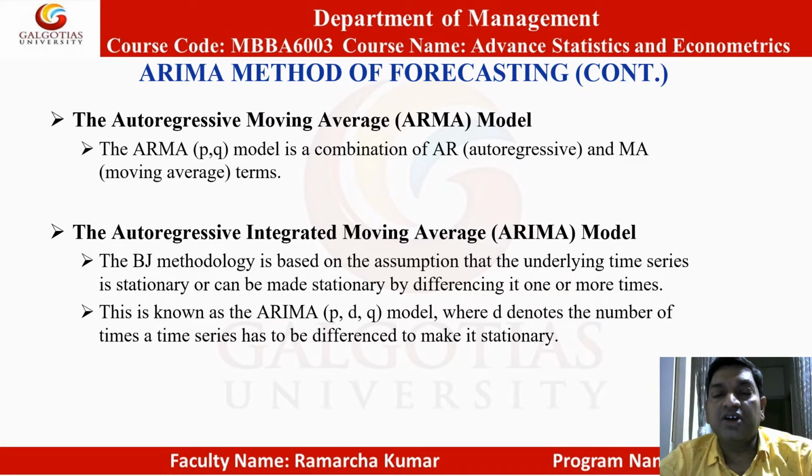So you have a time series which is non-stationary. If you take the first difference and it becomes stationary, then value of d is 1. If you need to take the difference 2 times, then it is integrated of order 2 and the d will take value 2 and so on.